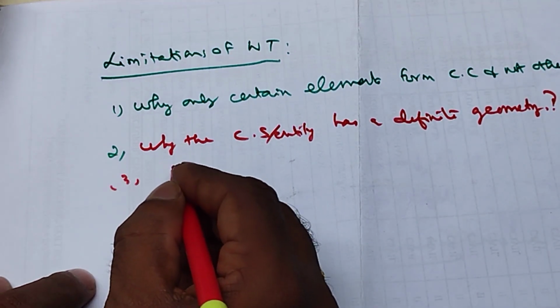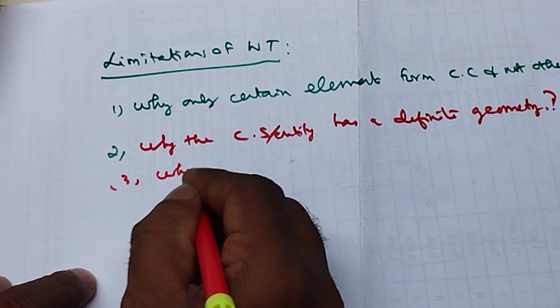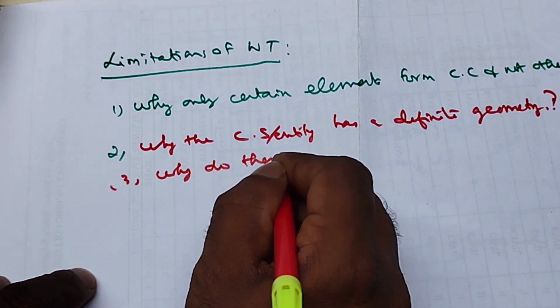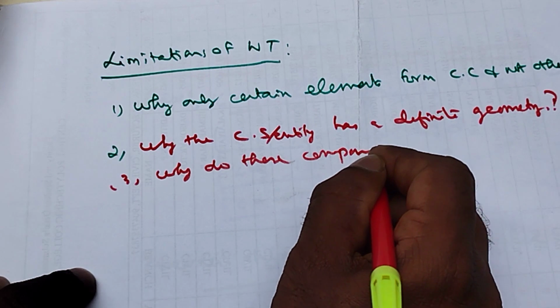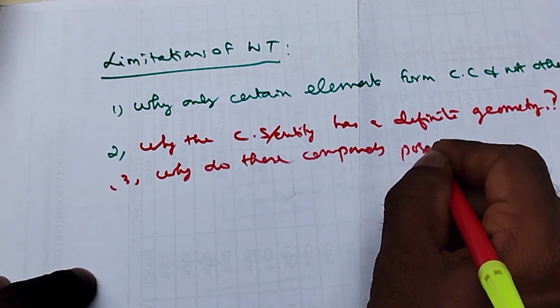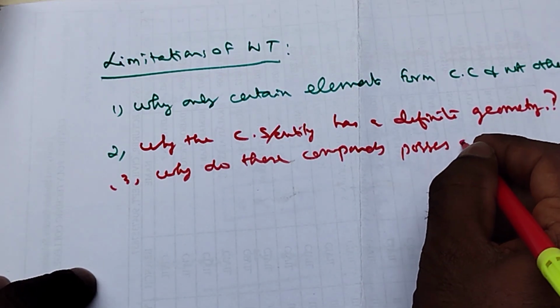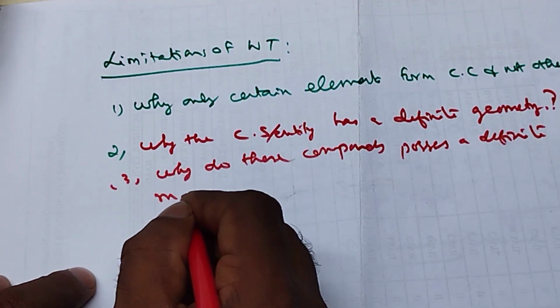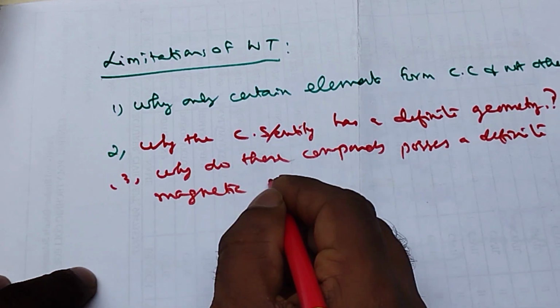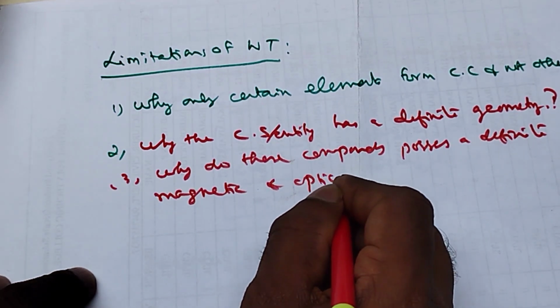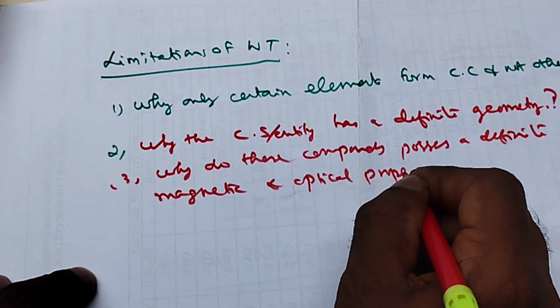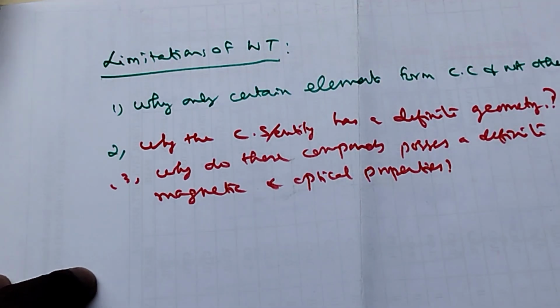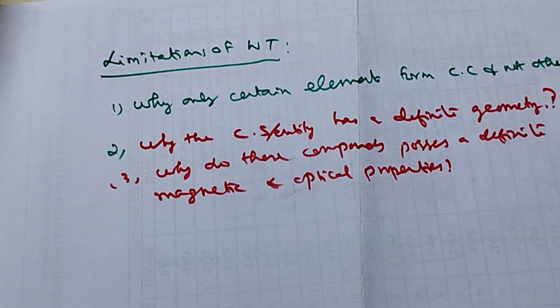And the third one, why do these compounds possess definite magnetic and optical properties? These basic questions arise, and Alfred Werner was unable to answer these limitations.